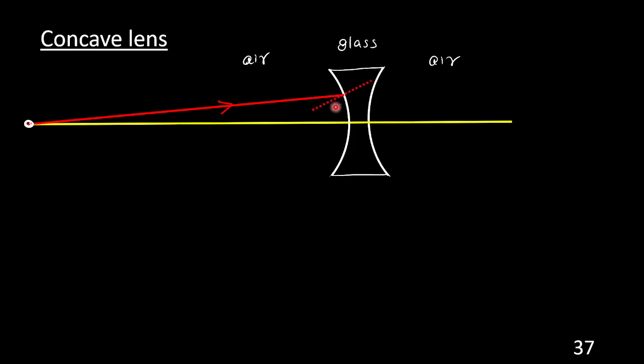Is this dotted line perpendicular to the boundary? Yes, no doubt. So a normal is drawn.